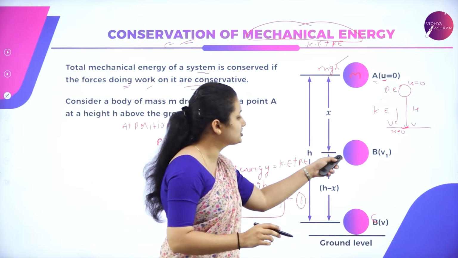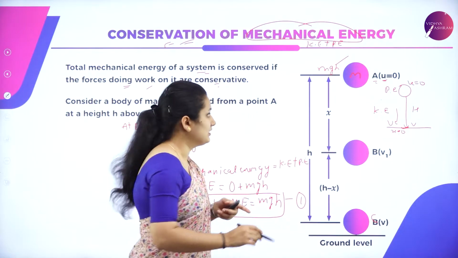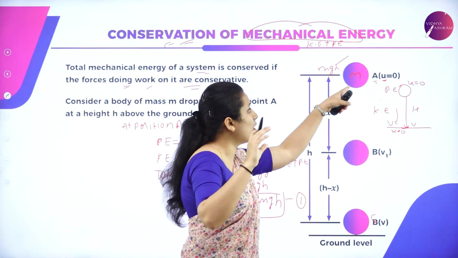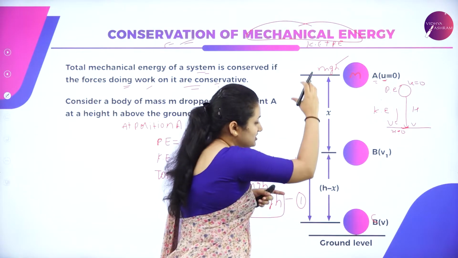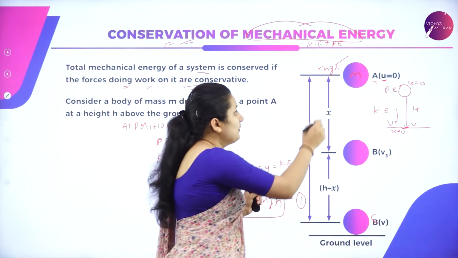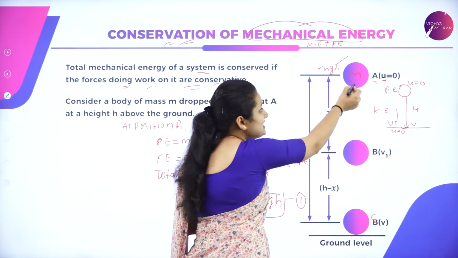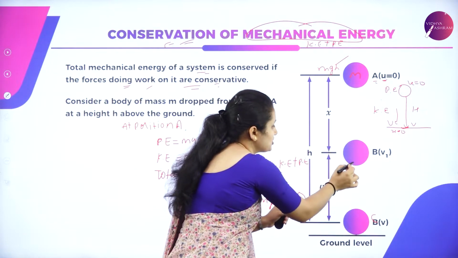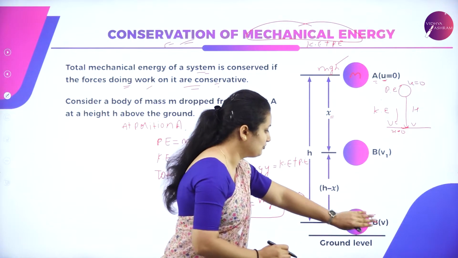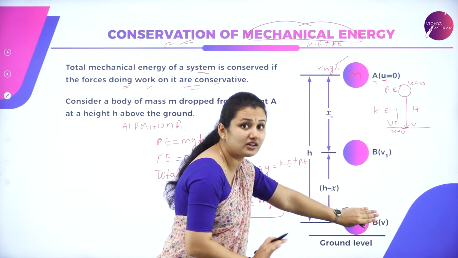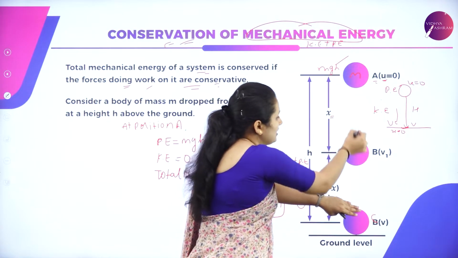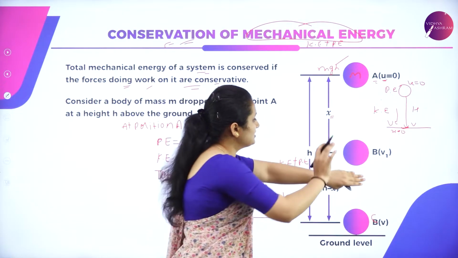Similarly, consider the position of the ball at B. Now the ball initially was at rest. Then the ball drops down. It starts to move towards the ground level due to the influence of gravity. When the ball starts to move, it is displaced from position A to position B. So it travels a distance x from A to B. The ball has not reached the ground level, it has not reached the position C. So from A, it is moving towards B.